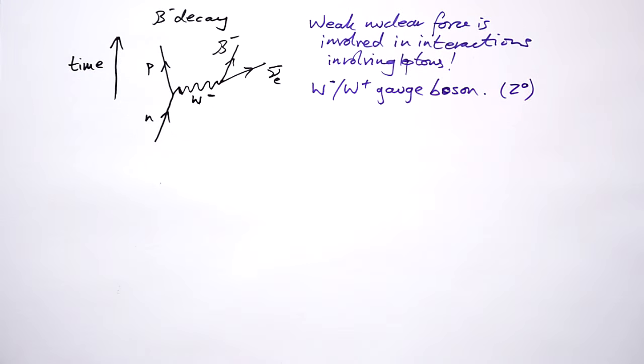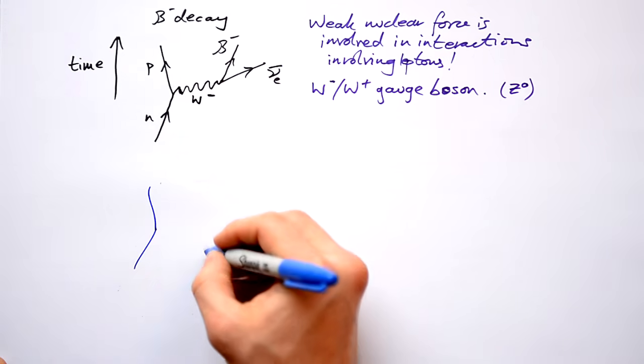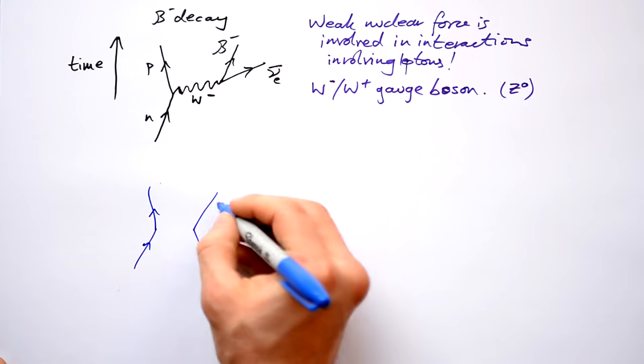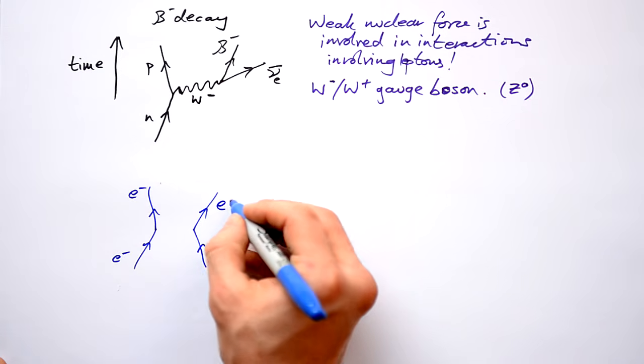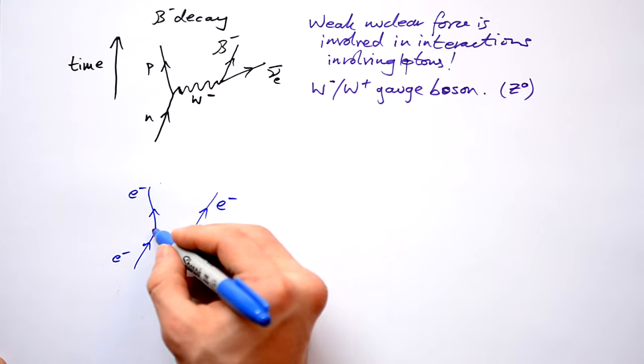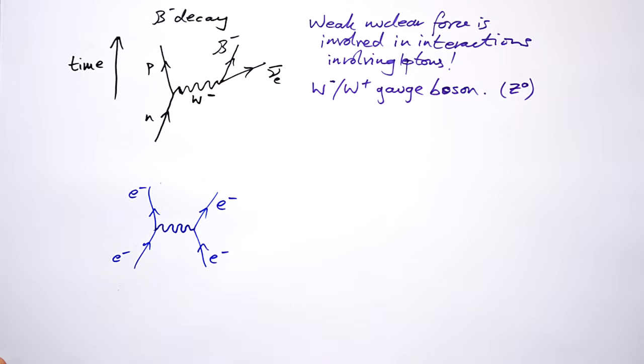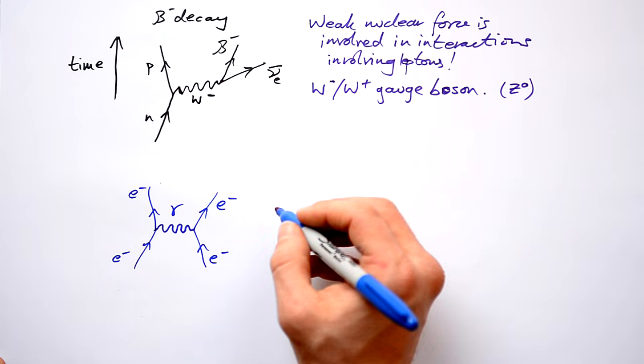To be specific, the weak nuclear force is involved in interactions involving leptons, where leptons are changed, annihilated or created. Because as we'll see next, if we have two electrons that are coming towards each other and they repel each other, but they both stay the same, then again there must be some sort of gauge boson that is involved in that force. And that's actually a photon, or rather a virtual photon.